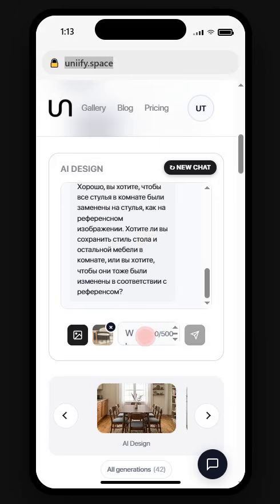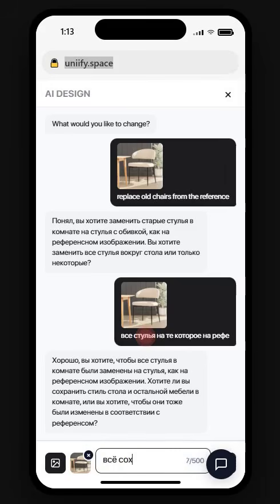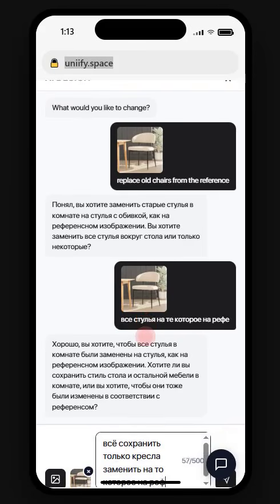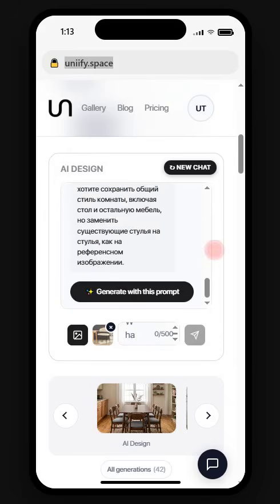And at this point, what you need to do is simply paste the reference for the new chairs into the chat. This will ensure that the system knows exactly which chairs you're referring to, allowing it to make the right replacements seamlessly.